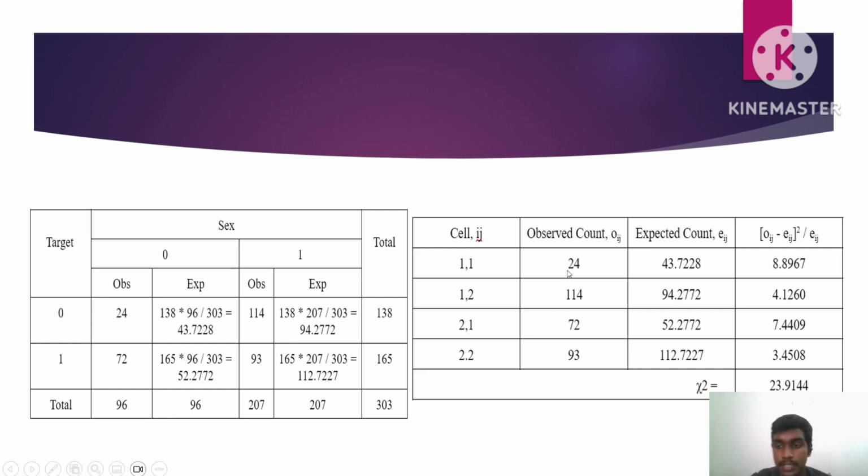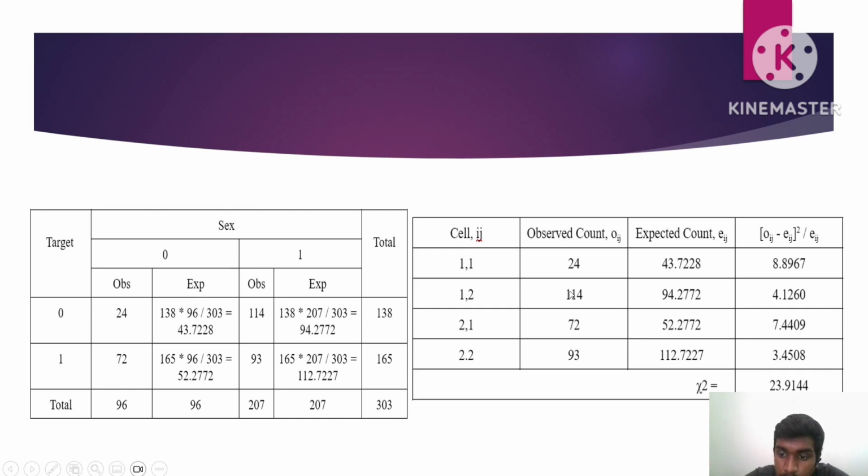So next we will find the test statistic value. We will use the formula: observed count minus expected count, squared, divided by expected count. So 24 minus 43.7228 squared divided by 43.7228, we get the answer 8.8967.